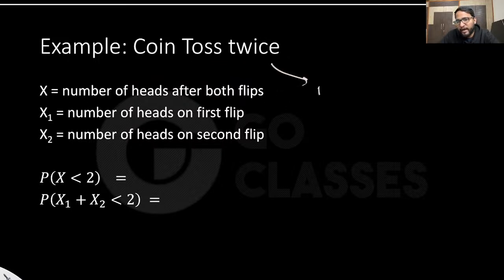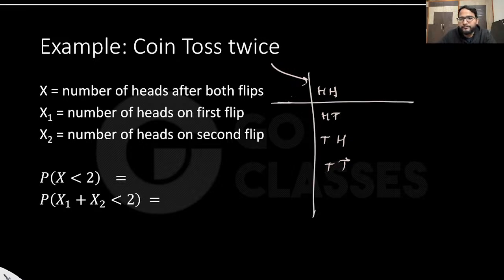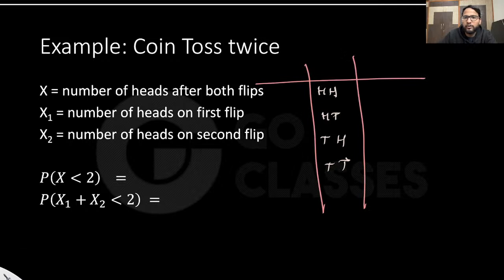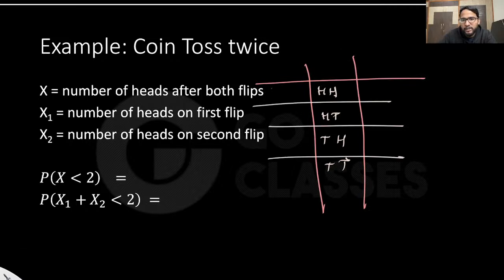So what are the possible outcomes? If you are doing it twice, maybe first time head, head, then head, tail, tail, head, and tail, tail. So these are the 4 possible outcomes. Now they have defined some random variables, and then they have asked some probabilities. So let's write the associated probabilities. Before I go to the random variable, let me just work with the sample space. Let's suppose the coin is fair. So the probabilities are 1 by 4, 1 by 4, 1 by 4, 1 by 4. These are the probabilities and these are the outcomes that I have.